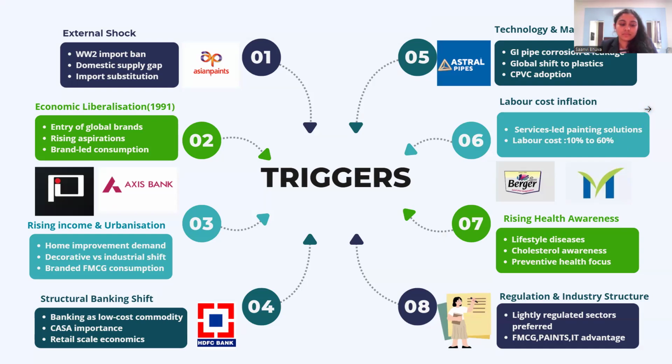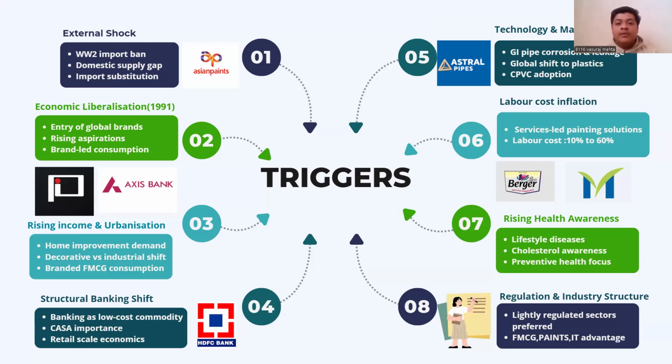On this slide, you can see the why behind every business success. Opportunities aren't random. They are formed by specific triggers that disrupt the state of the environment of the business at that time. Looking at the top left of my slide, you can see external shocks such as World War II and temporary import bans, which forced companies like Asian Paints to fill the domestic supply gap.